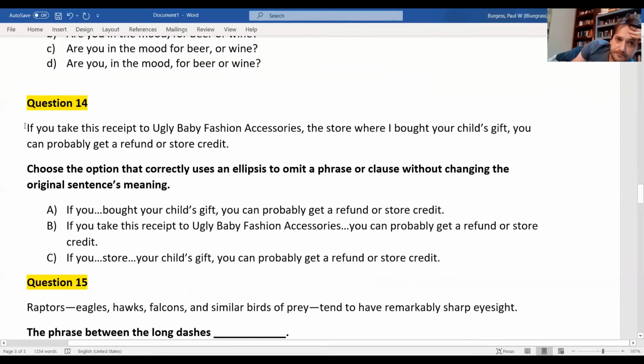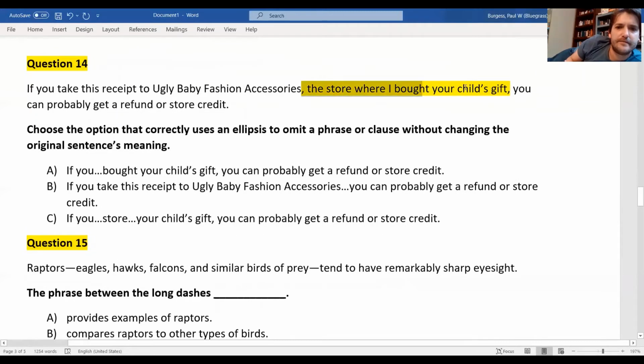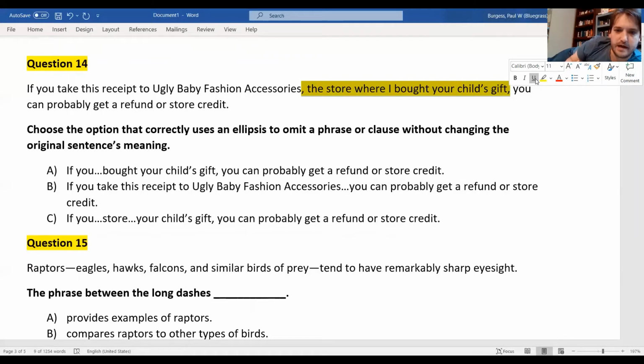14 here. If you take this receipt to Ugly Baby Fashion Accessories, the store where I bought your child's gift, you can probably get a refund or store credit. Okay, so this phrase here, the store where I bought your child's gift, is another appositive phrase. It just answers the question, what is Ugly Baby Fashion Accessories? Okay, so we can remove this information without changing the meaning. All right, and that's exactly what we do in the correct option, B.